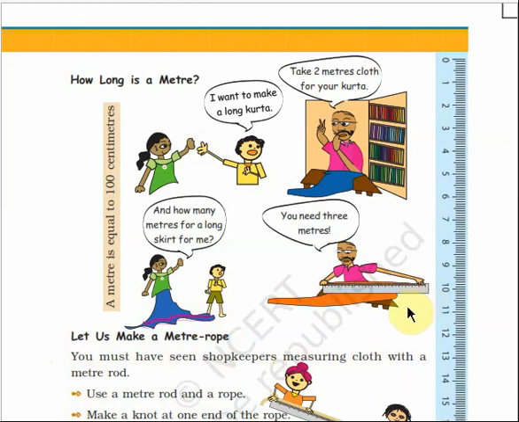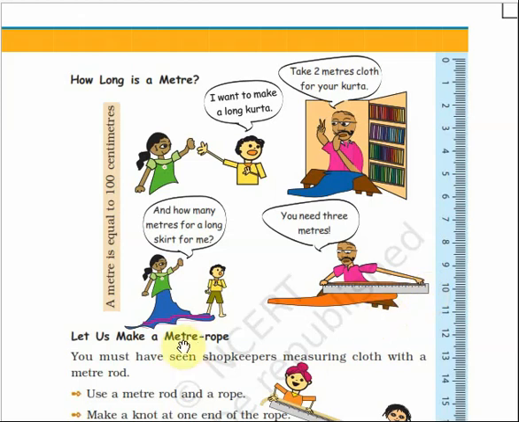When you go to buy some piece of cloth for making a kurta or skirt, you can see the shopkeeper using the measuring rod to measure the cloth, and afterwards only he will cut the cloth according to the length. So this meter rod is always 1 meter in length. It may be made of steel, plastic, wood, etc. Okay, so this is called a meter rod.